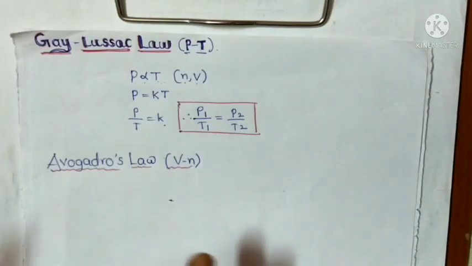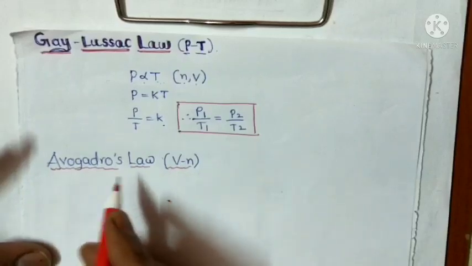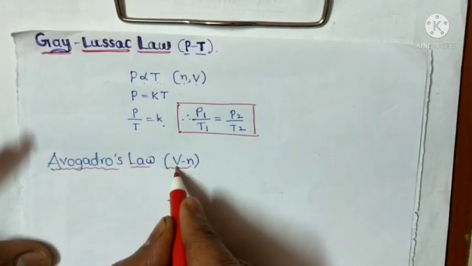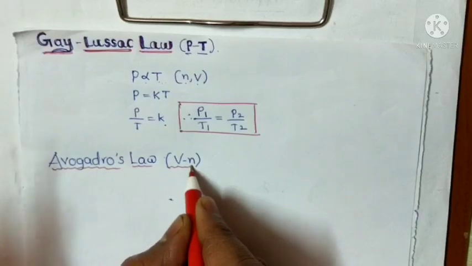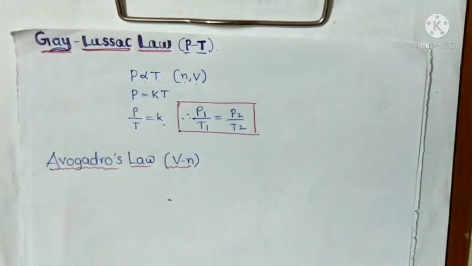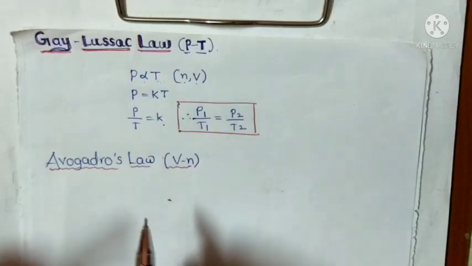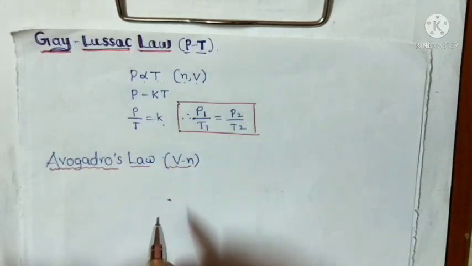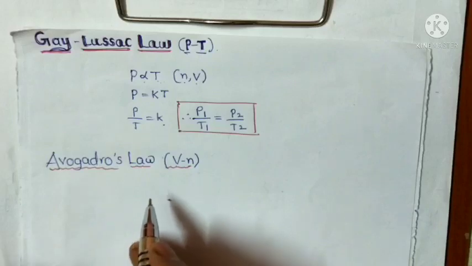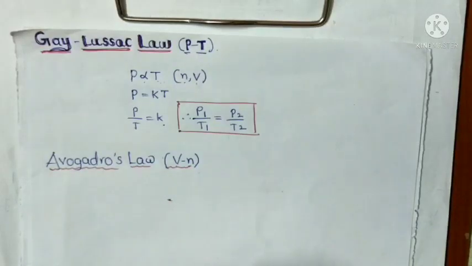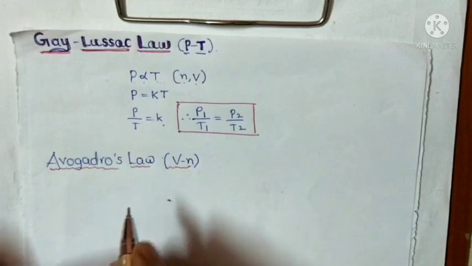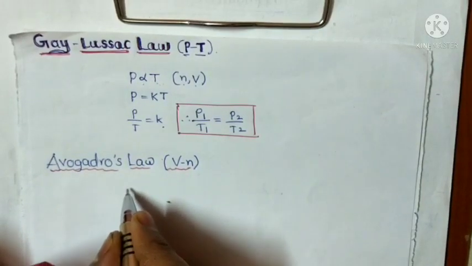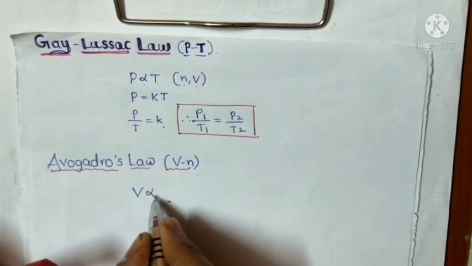Next one is Avogadro's law. Avogadro's law explains the relationship between the volume and the number of moles or number of molecules. The definition is: at constant temperature and pressure, equal volumes of all gases contain an equal number of molecules or an equal number of moles. The mathematical representation of Avogadro's law is V is directly proportional to N,